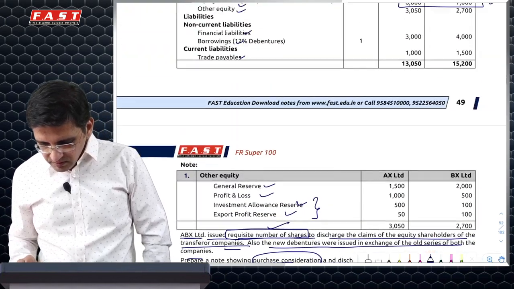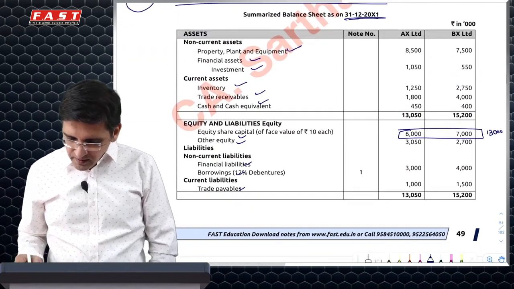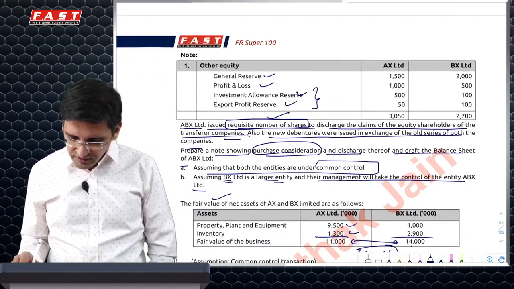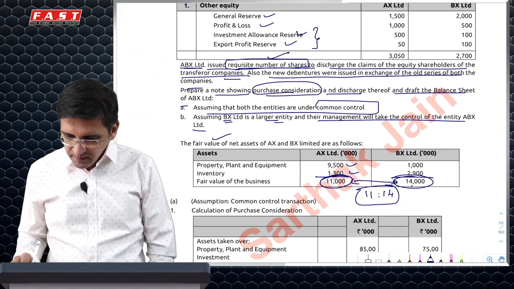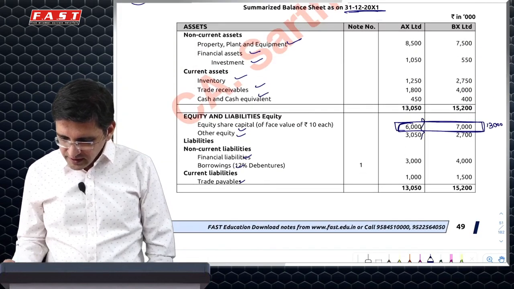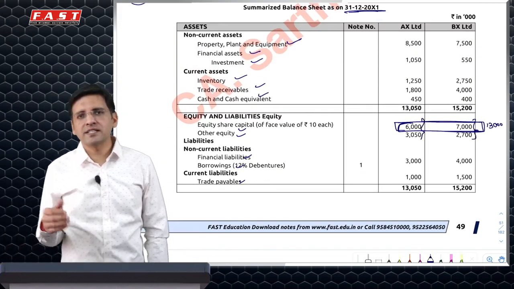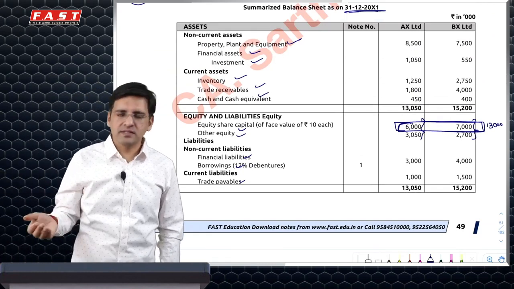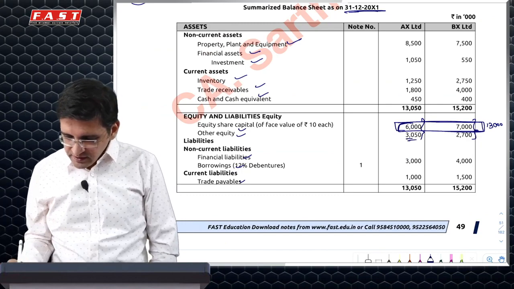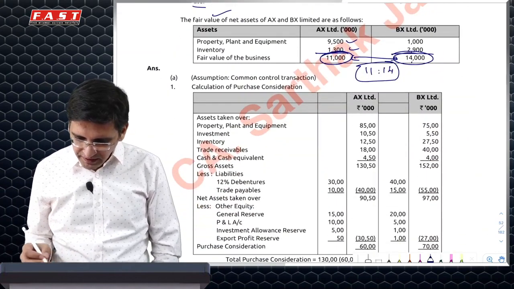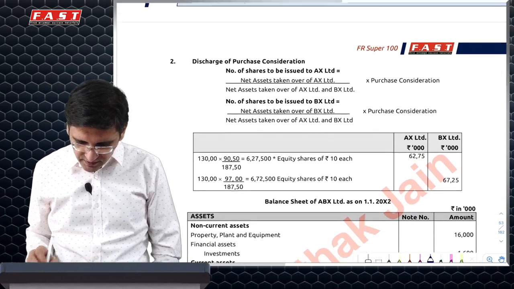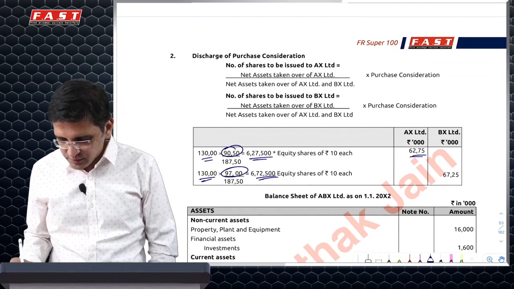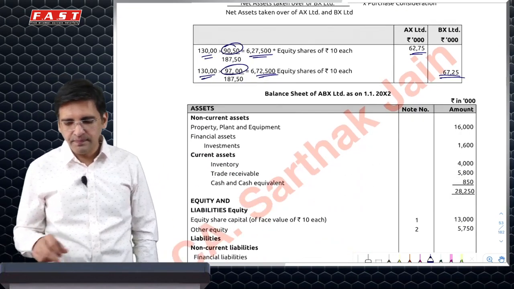In case of a common control transaction, fair value would not be calculated using the fair value of assets and liabilities because we don't consider that. Then we will do it basically on capital plus reserves, which is net assets at carrying amount. Net assets at carrying amount is assets minus liabilities, or capital plus reserves. So it will be 9050 and 9700. So 13,000 will be divided in the ratio of 9050 and 9700, and this is the number of shares which you will issue to AX and BX under common control transaction.